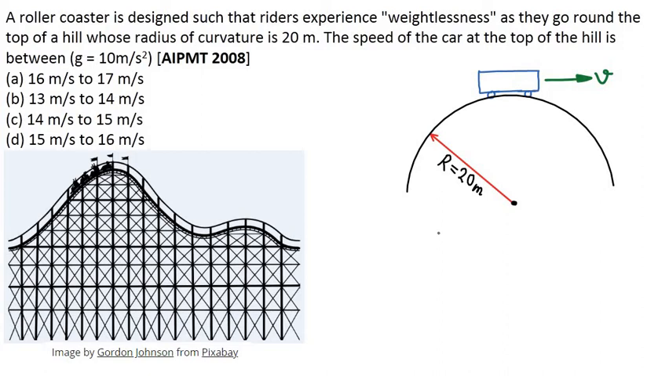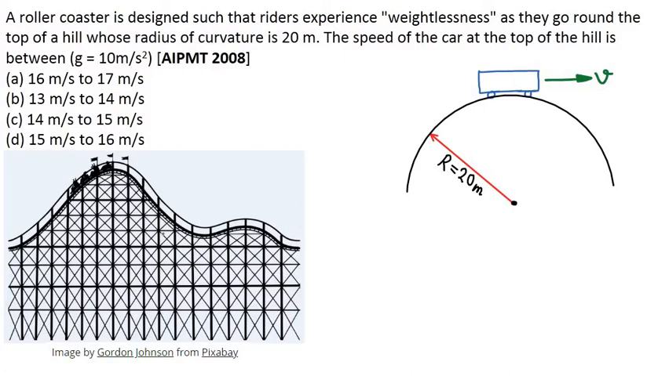A roller coaster is designed such that riders experience weightlessness as they go round the top of a hill whose radius of curvature is 20 meters. Speed of the car at the top of the hill is between which of these values? g is equal to 10 meter per second square.